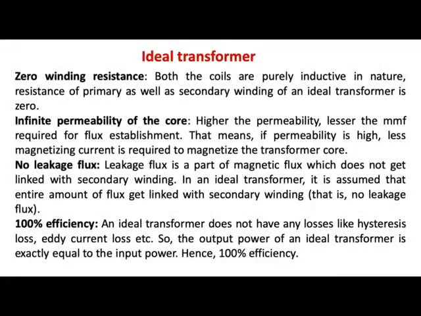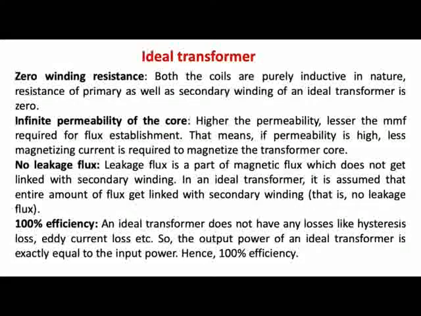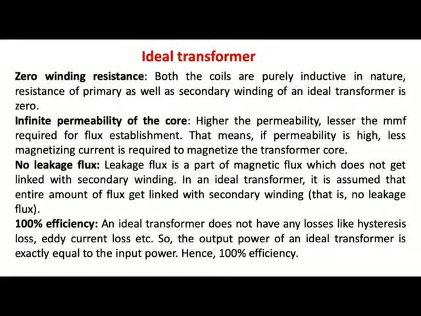Because as per the previous equations, MMF is given by N into I, that is the number of turns into the current, and B is equal to mu H, and the flux density is nothing but the flux divided by the cross-sectional area. So it is related to the permeability of the core, and if the permeability is infinite, this means that very little current is required to magnetize the core of the transformer.